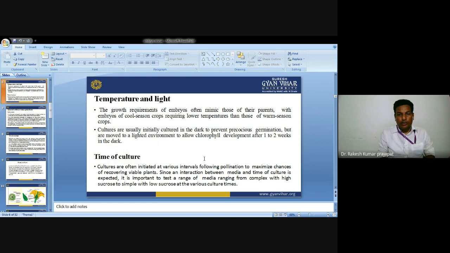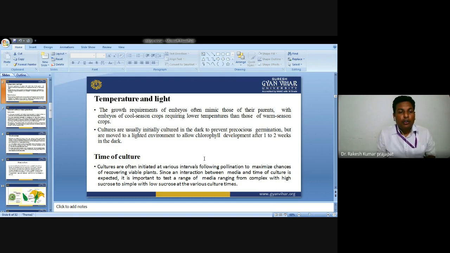You know very well that for chlorophyll development, a light environment is required. If sufficient light is not provided to the plants, chlorophyll will not be developed. At that time the leaf will be bleached, or we can say the proper green color will not be developed in the leaves.